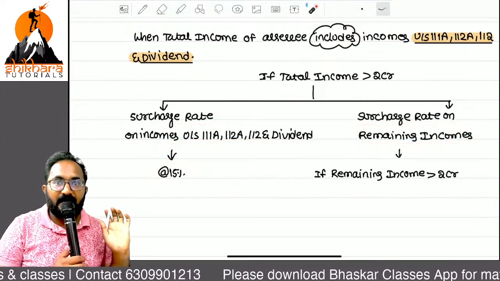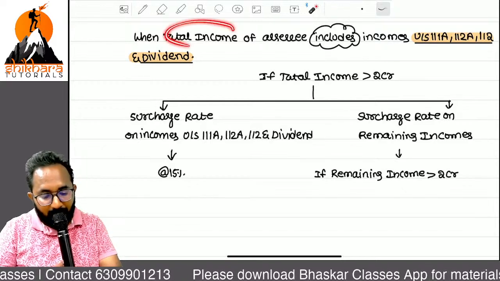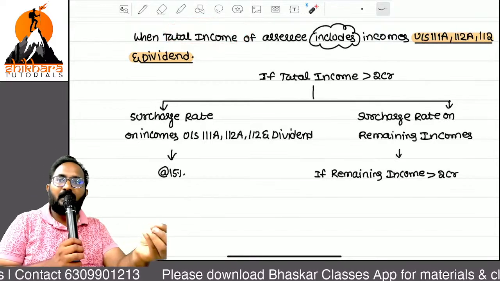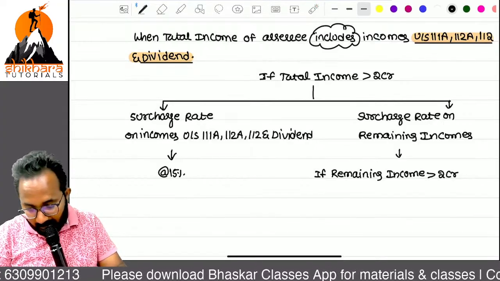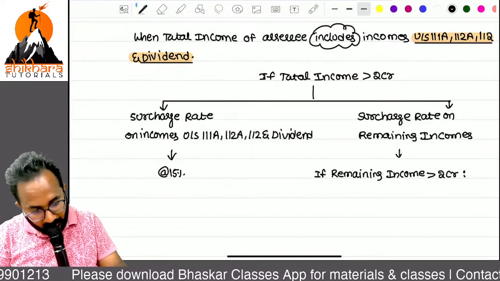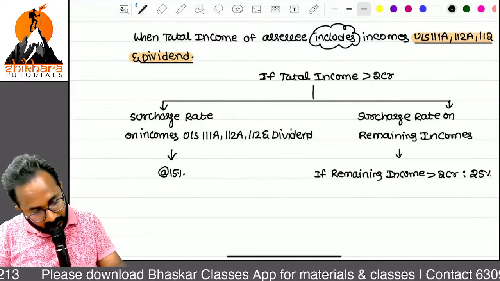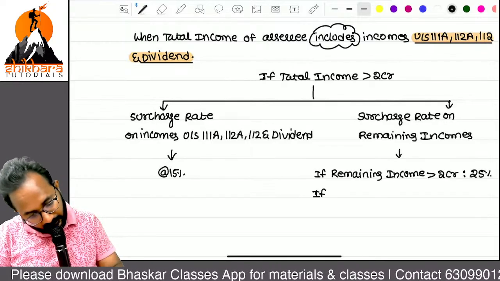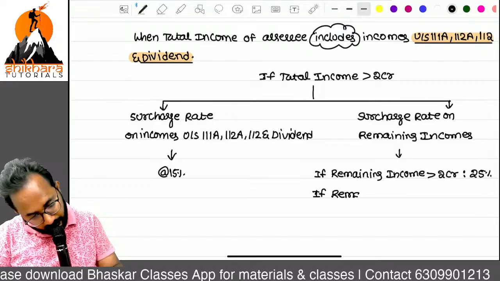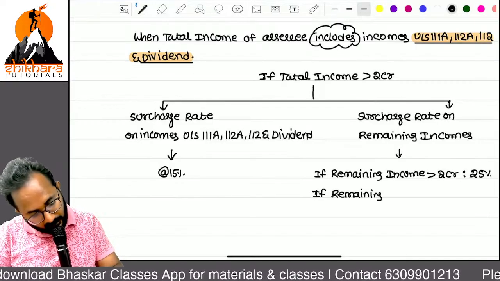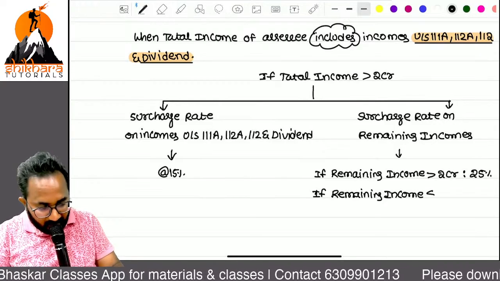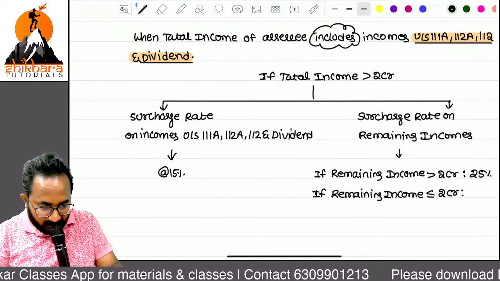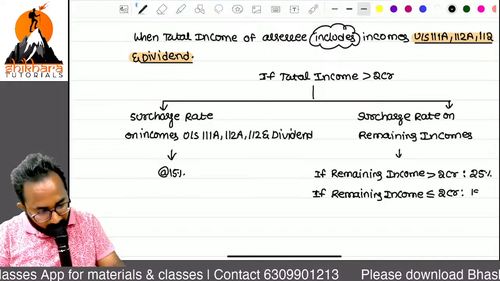Remaining income means total income minus these incomes. That is only called the remaining income. If the remaining income is more than 2 crores, then you can apply 25%. If the remaining income is less than or equal to 2 crores, we can apply 15%.